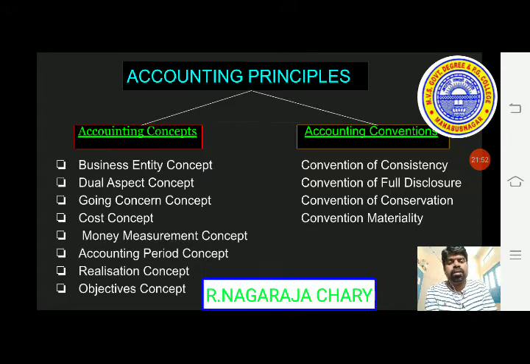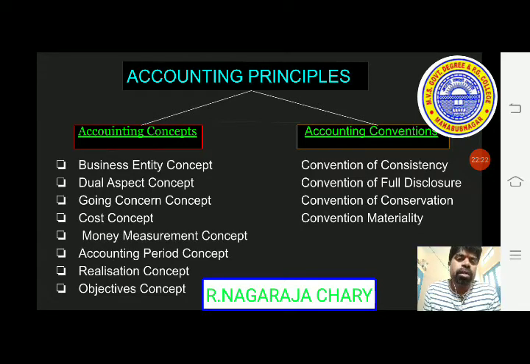Accounting period concept: here we have to take one accounting period, that is the financial year. A financial year starts from April 1st and ends with the following year's 31st March. Generally, for accounting purposes we have to take the financial year.